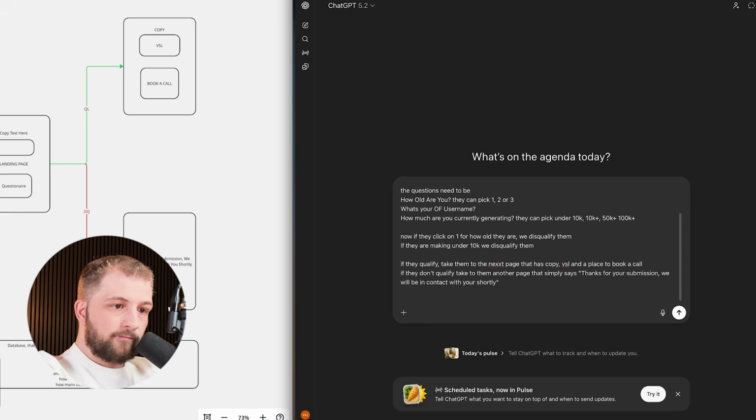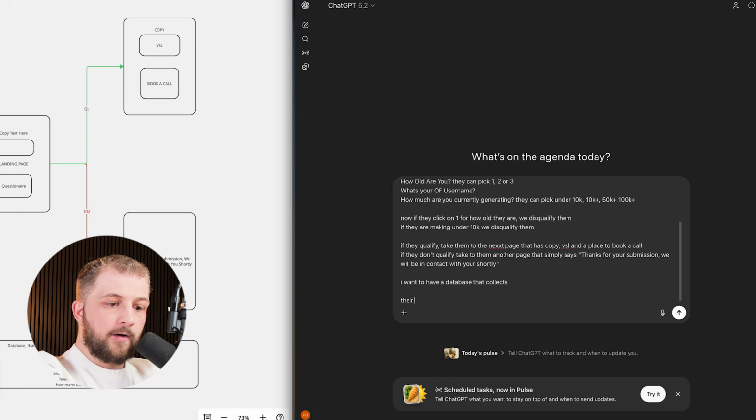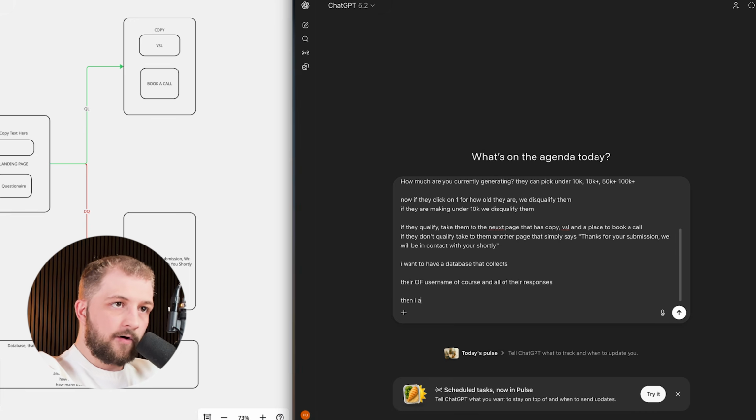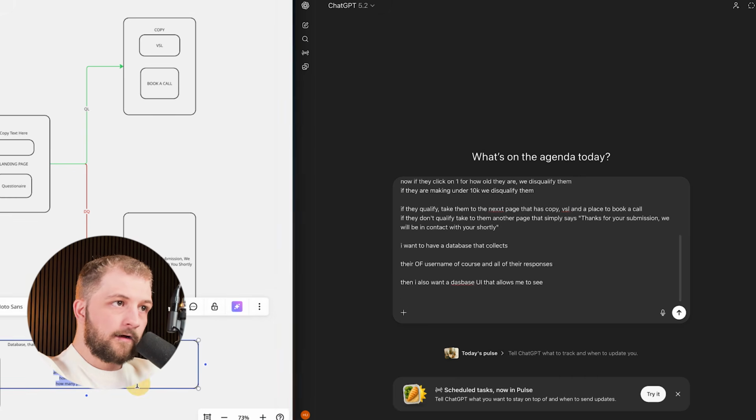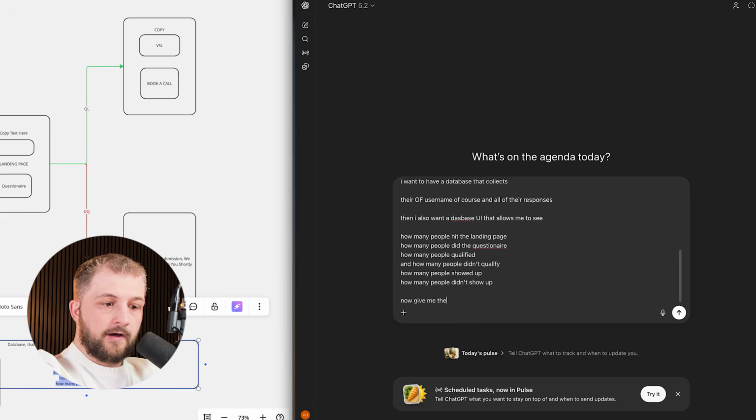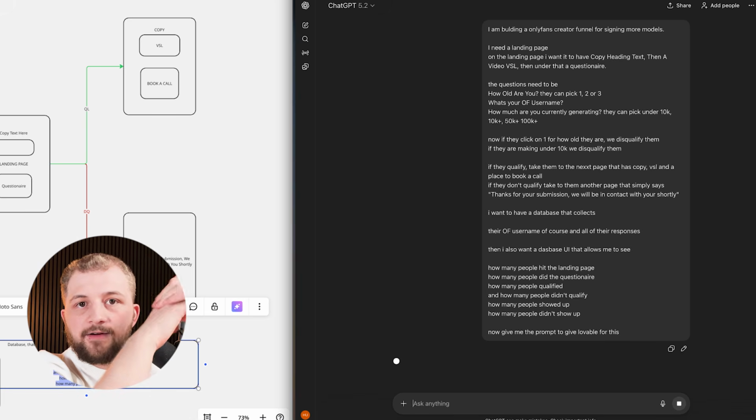Okay. Now, I want to have a database that collects their OF username, of course, and all of their responses. Then I also want a database UI that allows me to see all of this. Now give me the prompt to give Lovable for this. Now, this thing is going to give us a prompt.